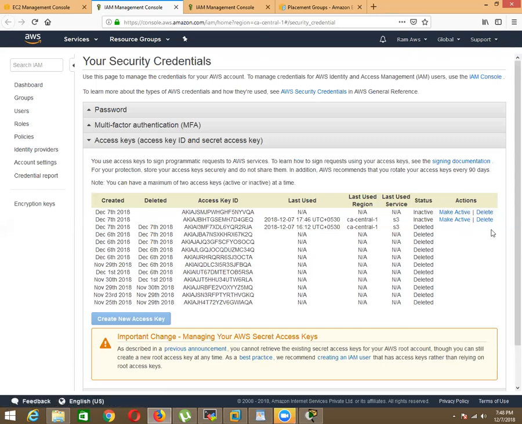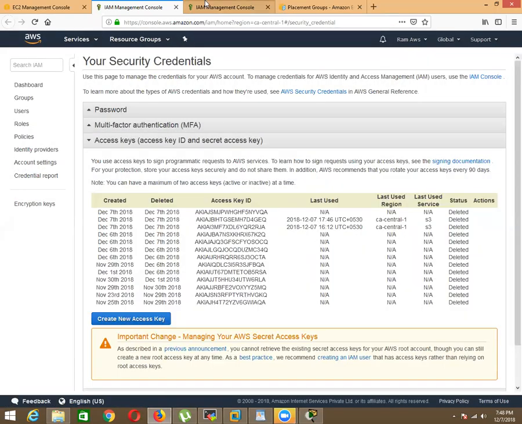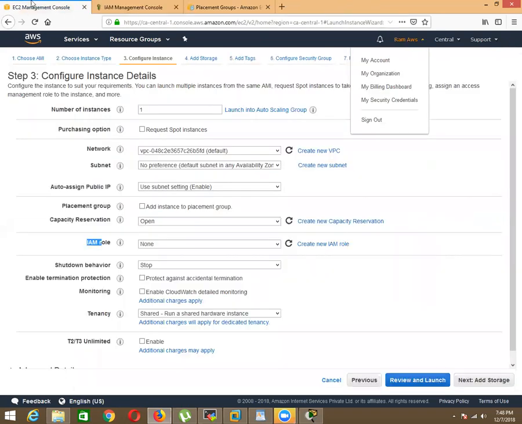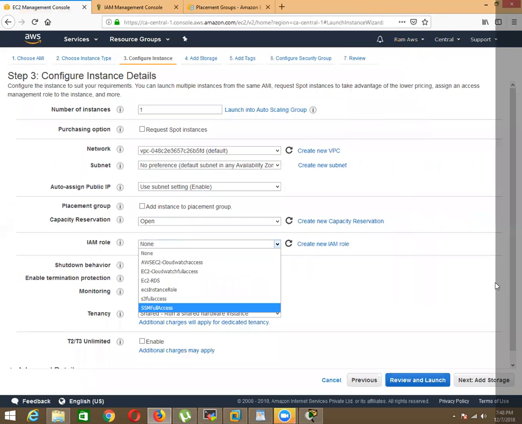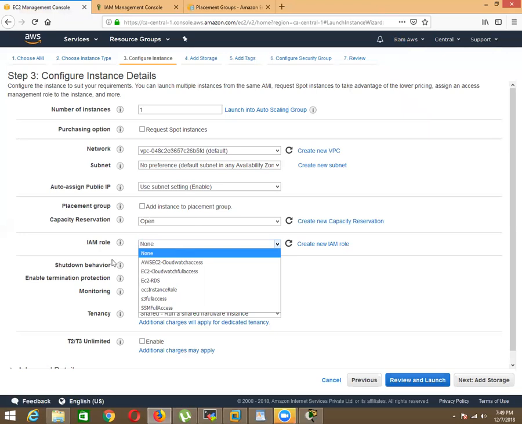Okay, and if you don't want it, just delete it. These keys are very essential for connectivity. But don't worry, I will come back to these keys later, on how to use them. So if you don't have IAM permission, use the key. If you have IAM permission, most probably you don't need to use those keys.